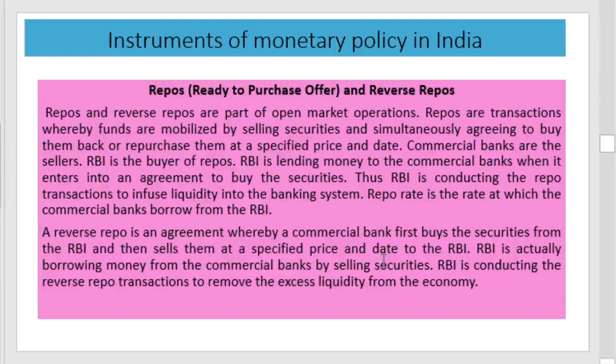A reverse repo transaction is an agreement whereby commercial banks first buy the securities from RBI and sell them back at a specified price and date to the RBI. Here, in the repo market, RBI is the buyer. In the reverse repo market, commercial banks are the buyers, and the RBI is borrowing money from the commercial banks by selling securities. This is conducted to remove excess liquidity from the economy. That is the mechanism of the reverse repo transaction.